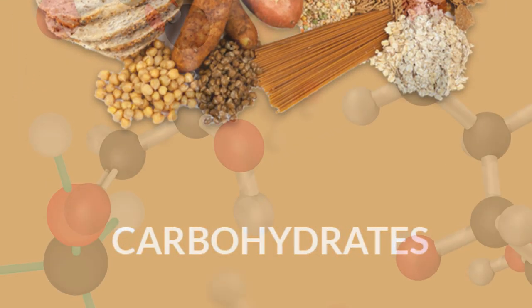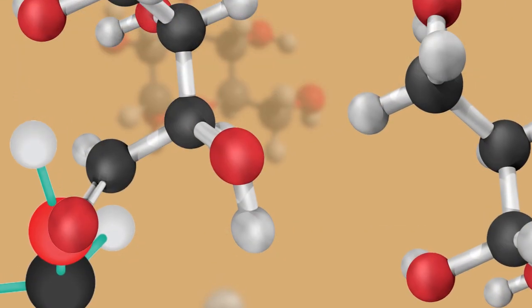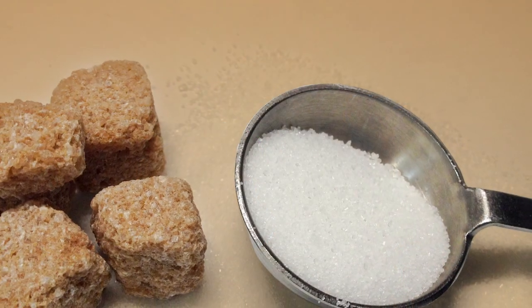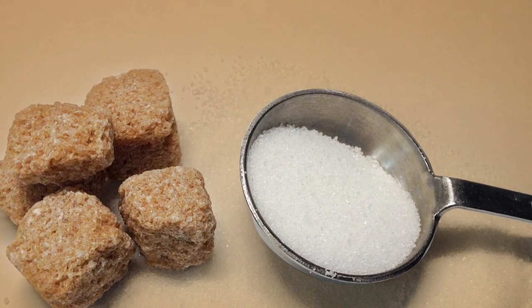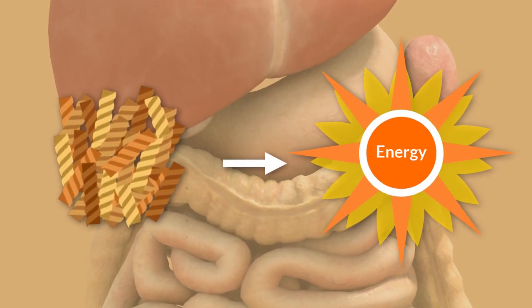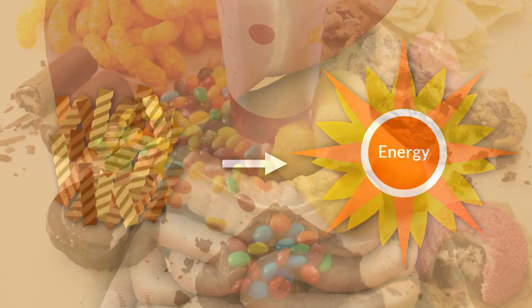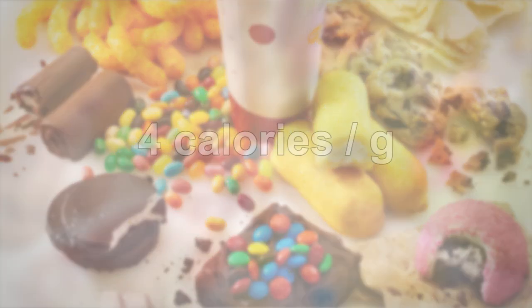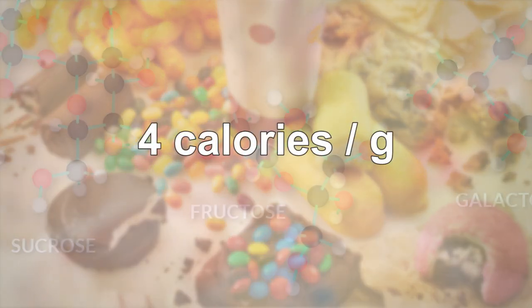Carbohydrates are various sized molecules containing varying amounts of fiber, which determines their beneficial or harmful effect on our health. The major function of carbohydrates is to provide energy for body metabolism. The average carbohydrate contributes 4 calories per gram of mass.